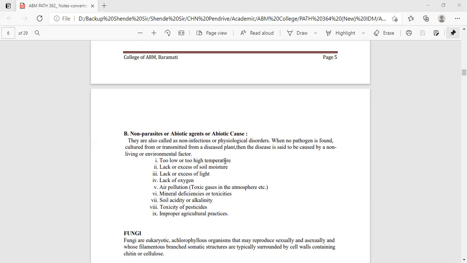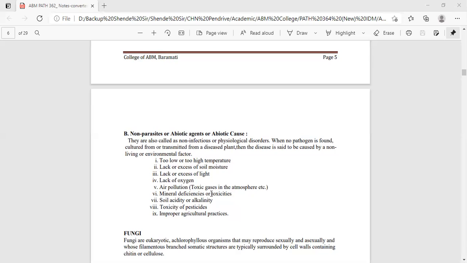Too high temperature may cause scorching of the leaves, so it comes under the disease. Then lack or excess of soil moisture may cause wilting of the plant. Lack or excess of light also causes scorching or blindness of the leaves. Lack of oxygen causes reduction in the development of the tissue of the plant. Air pollution or toxic gases in the atmosphere may deposit powder on the leaf surface. Near any industrial area, it may cause scorching of the leaf, so it comes under the disease.